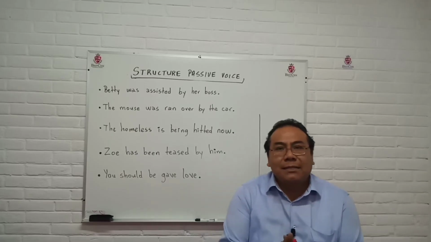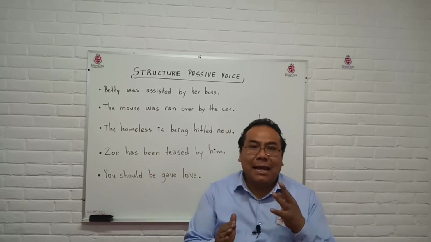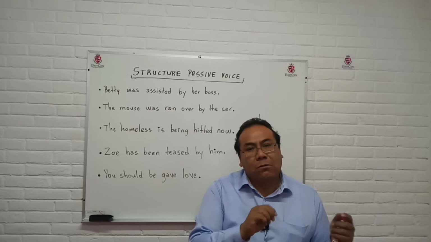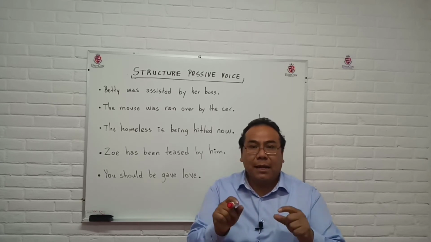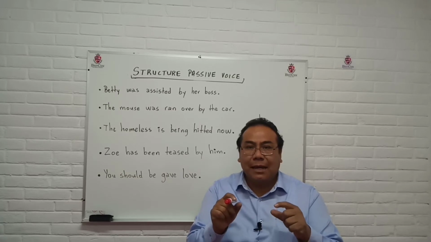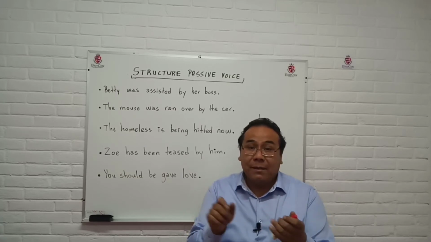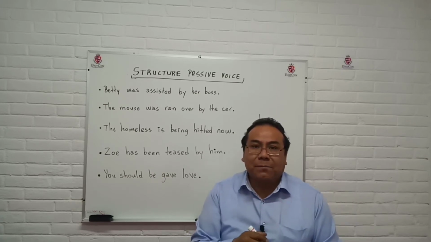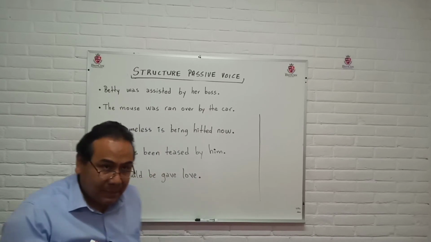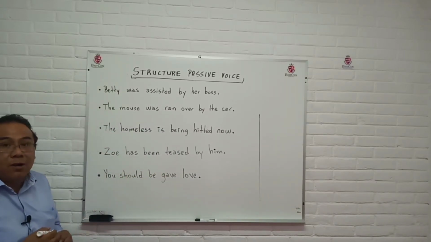Okay, so now let's analyze the following sentences and decide if they are wrong or right. We're going to concentrate on the main elements in a sentence which contains passive voice. These elements are the verb to be plus the verb in past participle. The first sentence says, Betty was assisted by her boss.